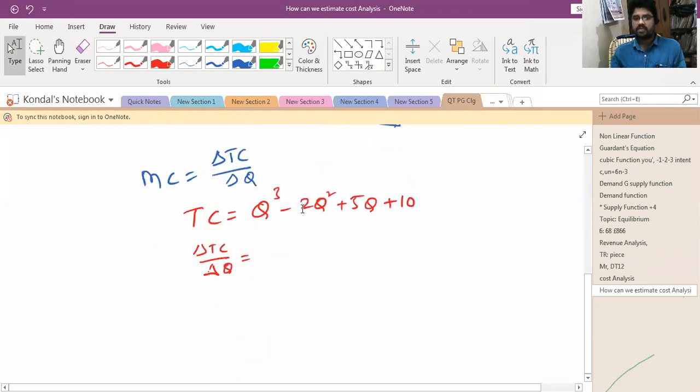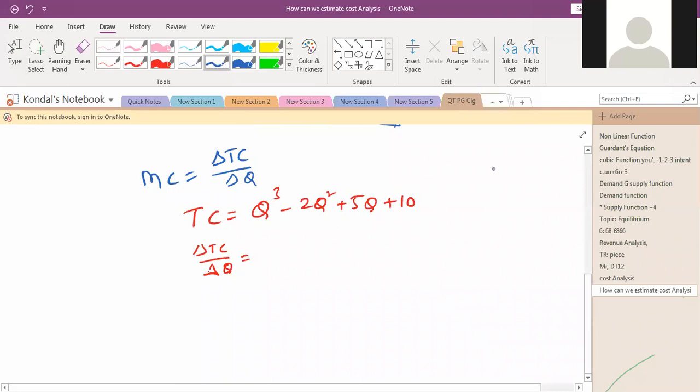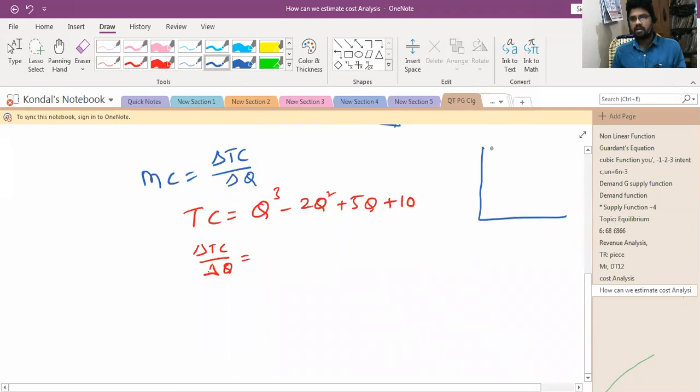In derivatives, we need to go with certain formulas, that is power into base power minus 1. As I told you in the last class, I'm repeating again. We can note it down here: power into base power minus 1. Here you can write P for power, B for base value, P for power, and minus 1. So what is the power value here?